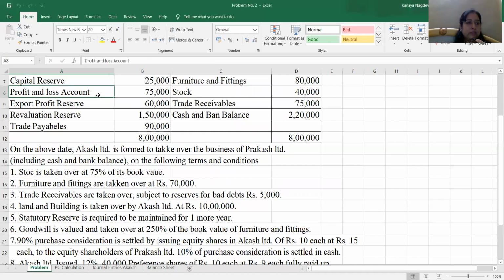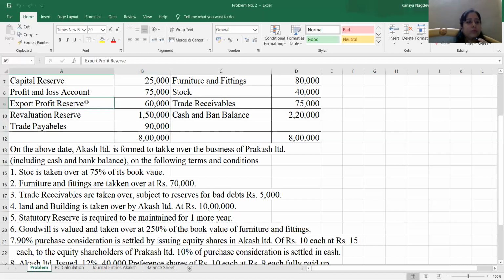Now, if you refer to the balance sheet, there is capital reserve given, profit and loss account, export profit reserve, revaluation reserve. Out of these 4 reserves, export profit reserve, that is the amount of 60,000, is a statutory reserve which is required to be maintained by Aakash Limited also for 1 more year. Sometimes you will get statutory reserve, sometimes it is given as export profit reserve, tea development rebate reserve. There are different names by which these reserves are given. These reserves are required to be maintained as per the statutory requirements. So this 60,000 is to be maintained by Aakash Limited.